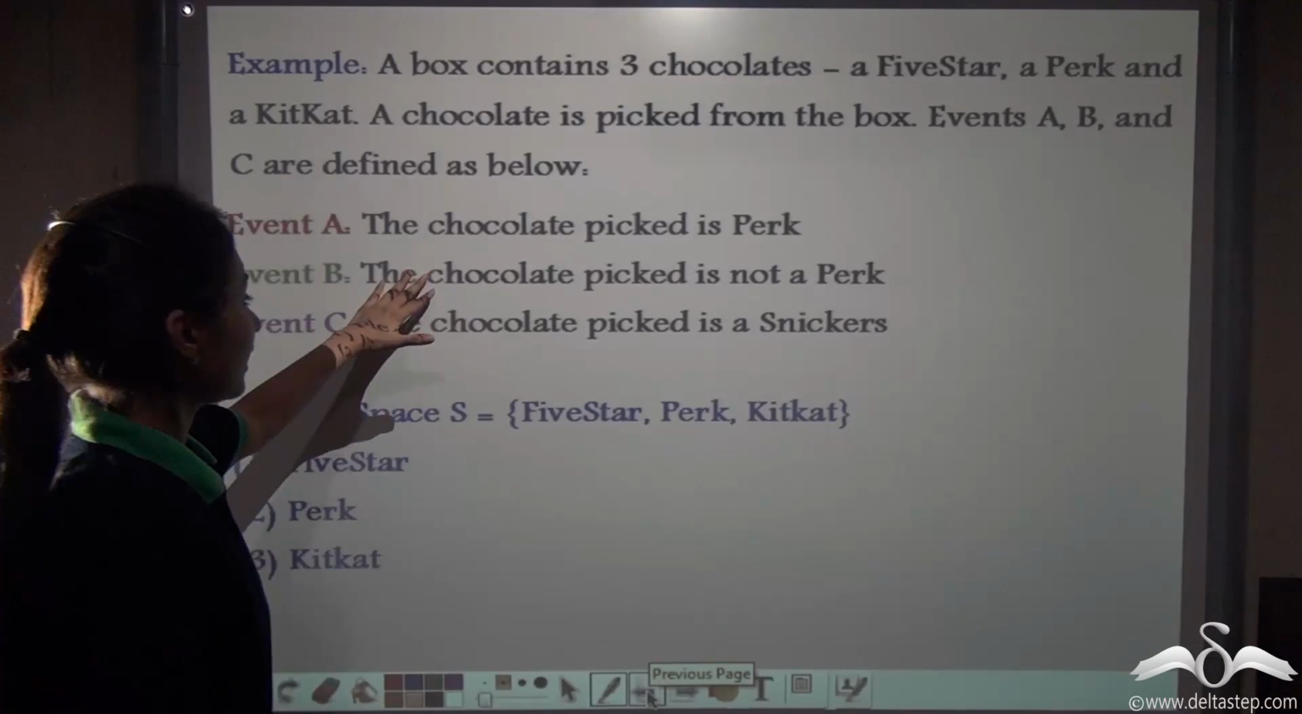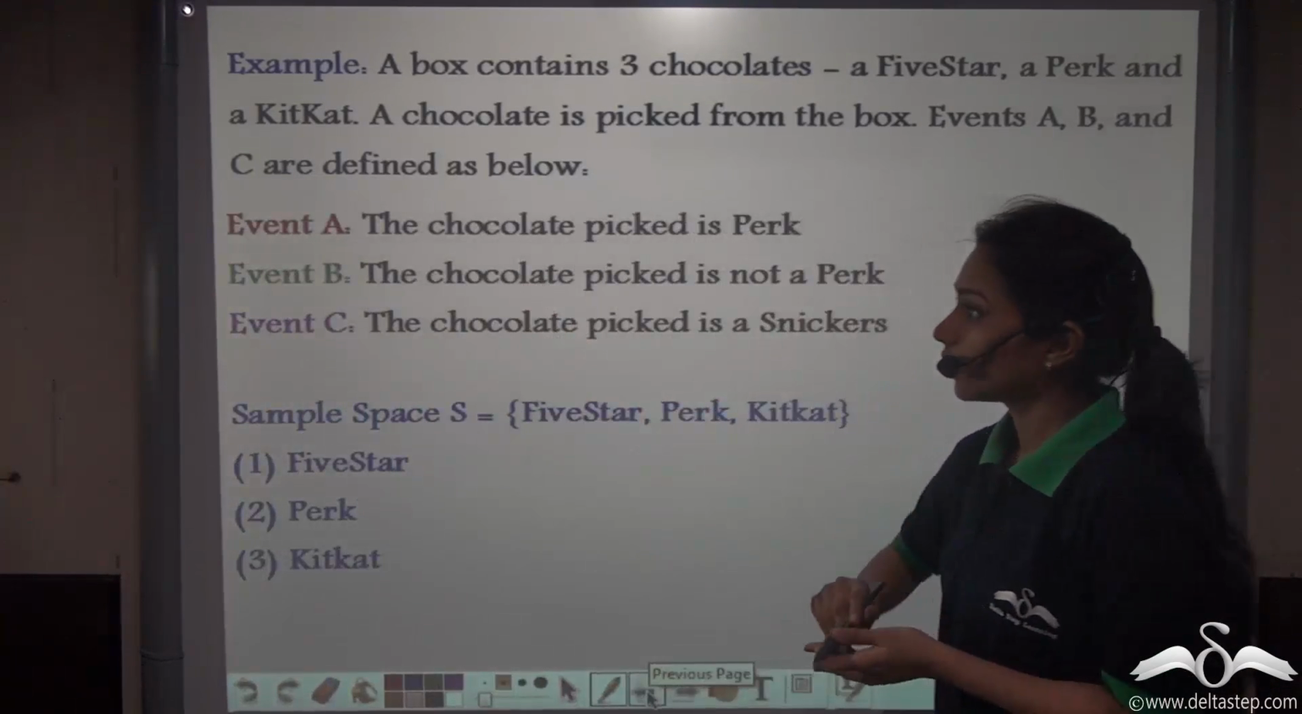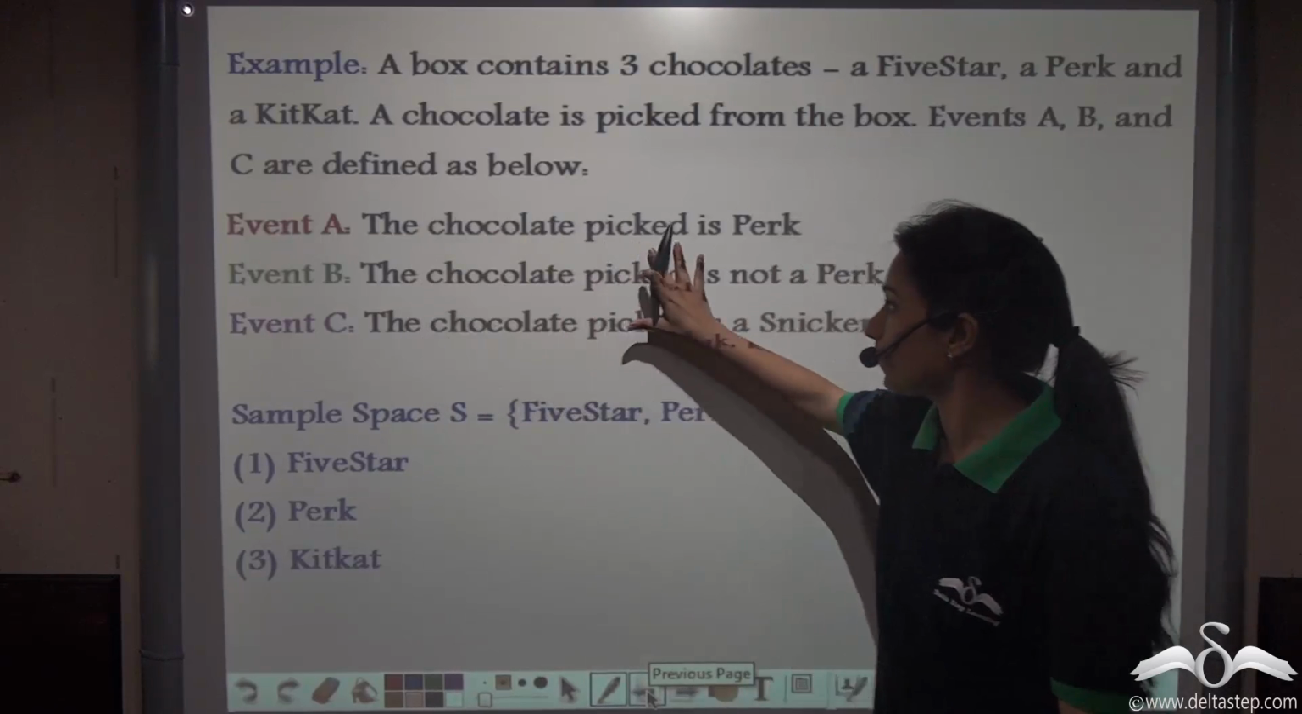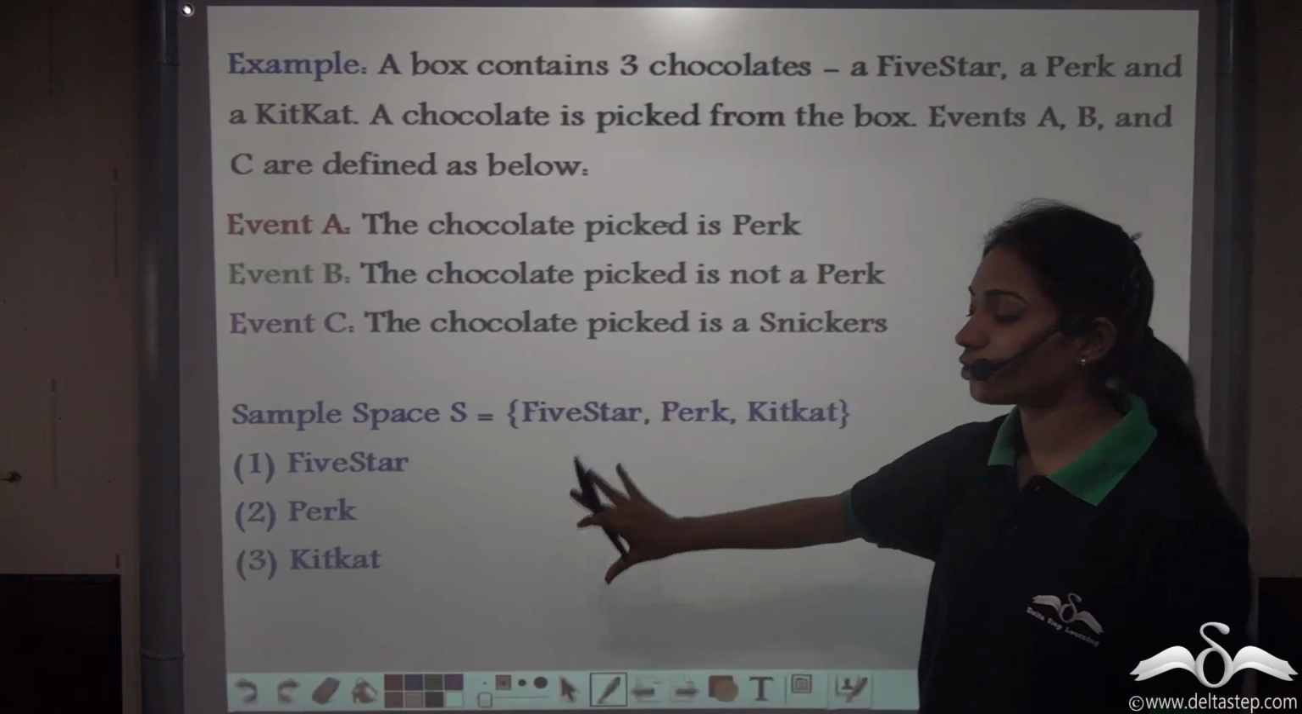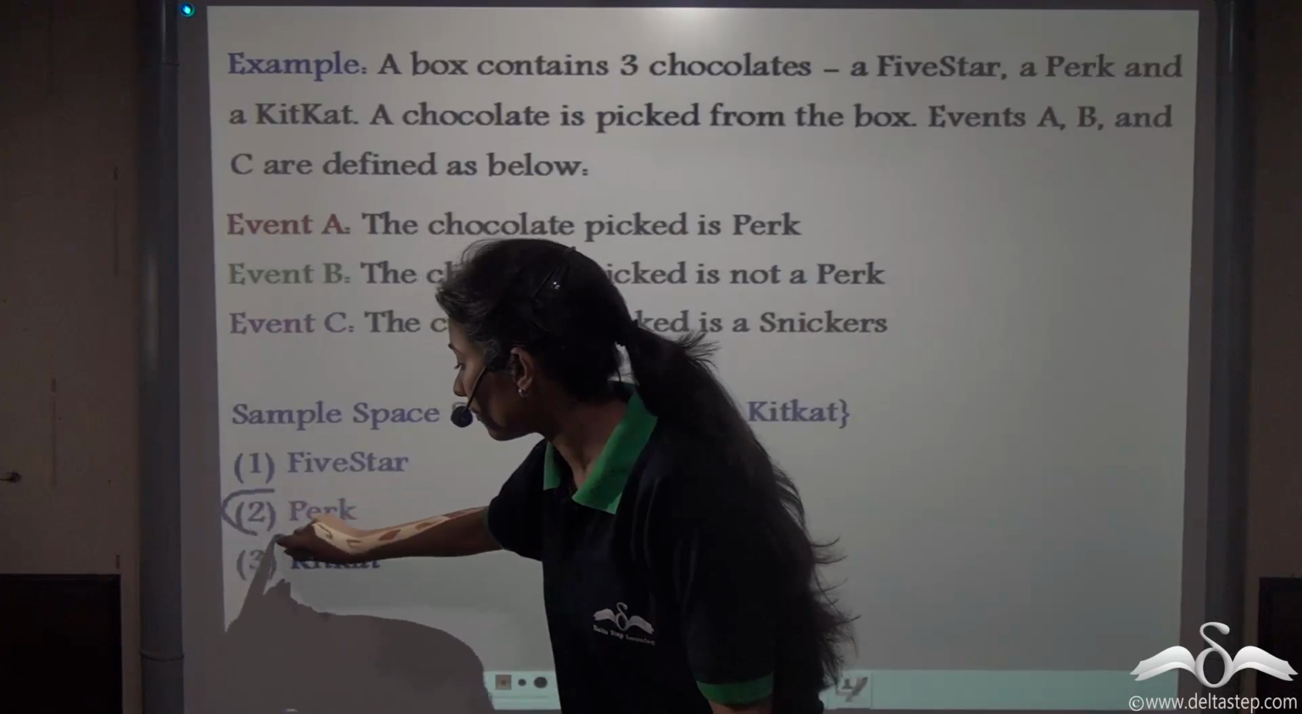Now let's connect it with the events here. The event A here is that the chocolate picked is a Perk. So what do we take into consideration? We have to take number 2.